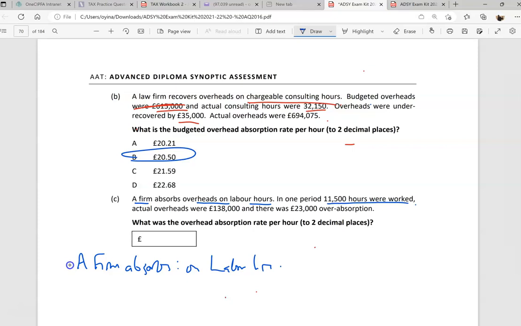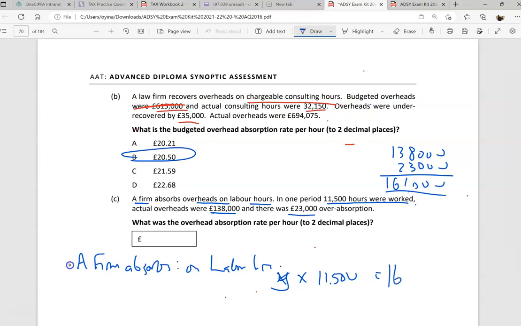Again, I have an overhead absorption rate, let's call that Y. I multiply that by the actual hours worked, and I get a figure. It says that I had actually over-absorbed by 23,000. So when I did Y times 11,500, I got 138,000 plus 23,000, which is 161,000.